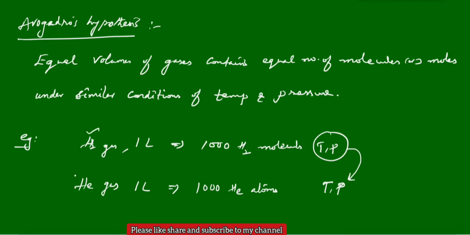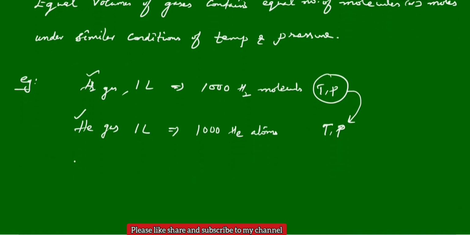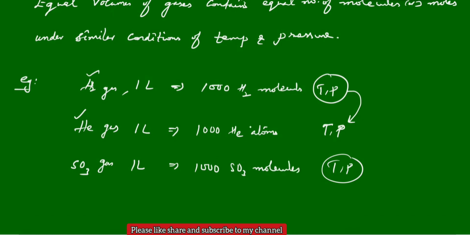Doesn't matter whether it is hydrogen or helium. Or you can take further, if I take sulfur trioxide gas, again 1 liter, again you keep the temperature and pressure constant as previous. In that case also you can observe the same 1000 sulfur trioxide molecules, and that is Avogadro's law.